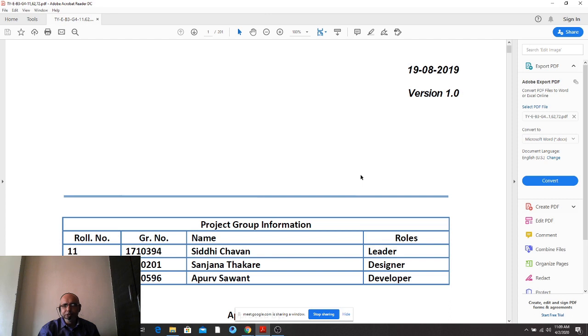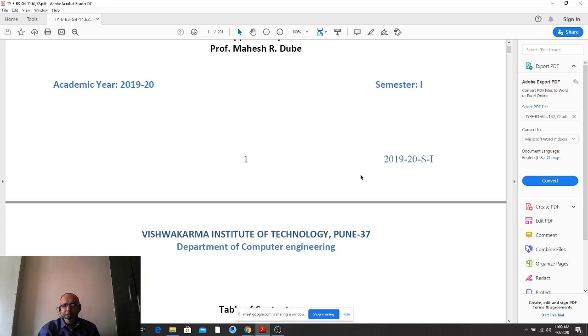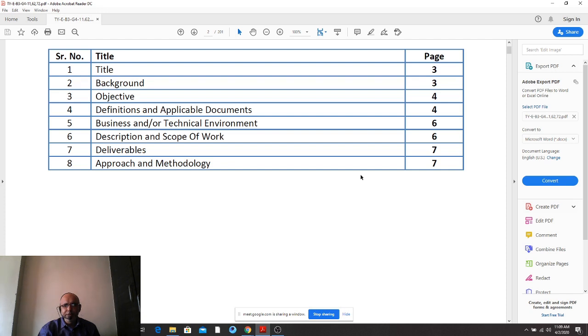To summarize again: to work out any of the assignments, ranging from assignment number 1 to 10, you will have to indicate clearly which role has been played by whom. Now moving next, this is the table of contents, which covers title, background, objective, definitions, applicable documents, business or technical environment, description and scope of work, deliverables, approach and methodology. Right from the third page it begins till the seventh.